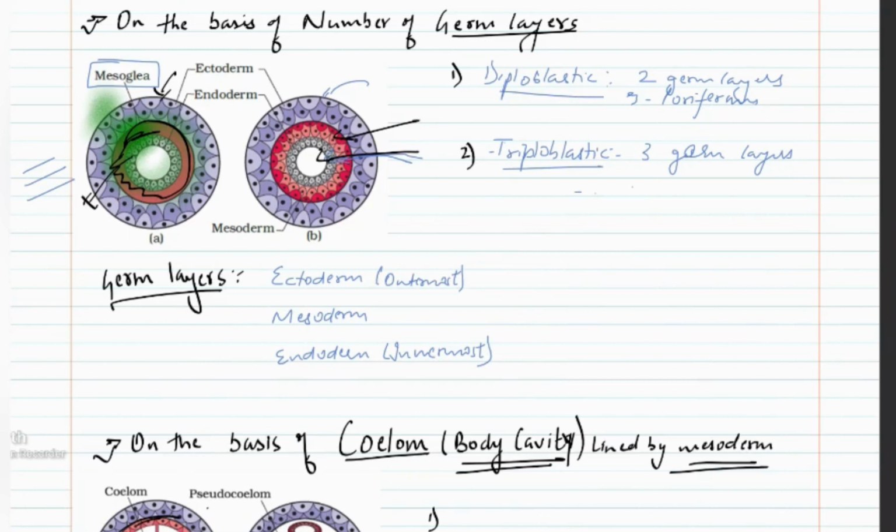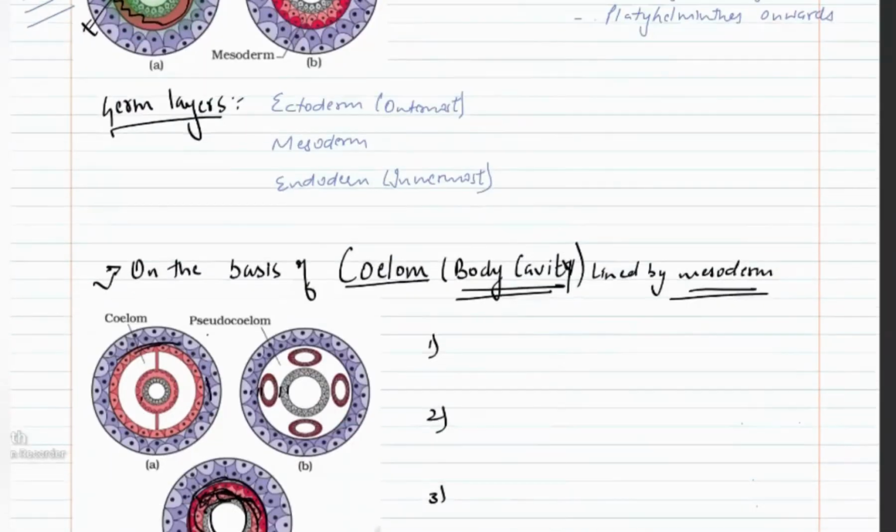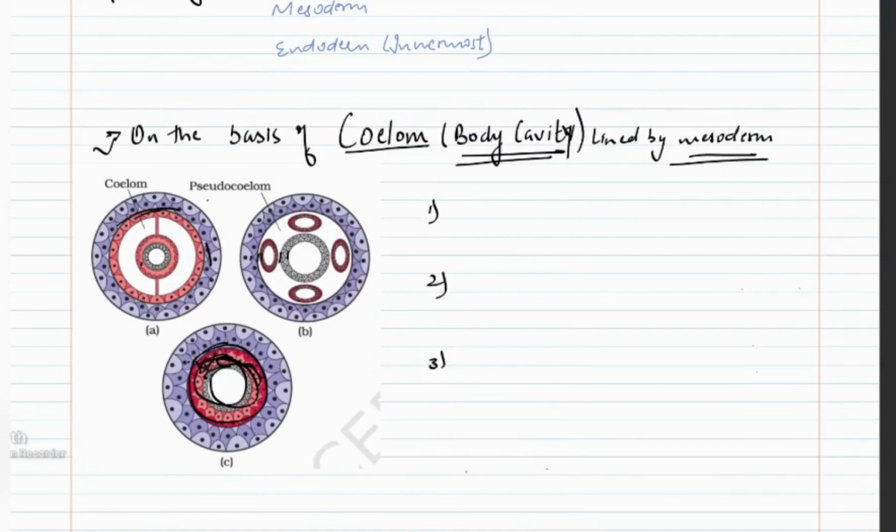all organisms starting from platyhelminths onwards are triploblastic. So poriferans and coelentrates are diploblastic, they only have 2 germ layers, and from platyhelminths onwards, they are triploblastic, that is, they have 3 germ layers.